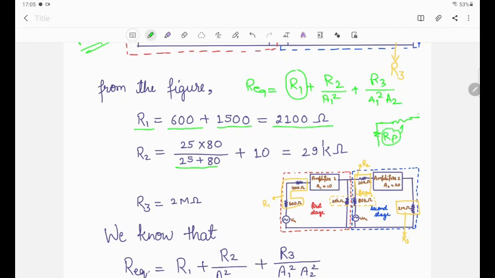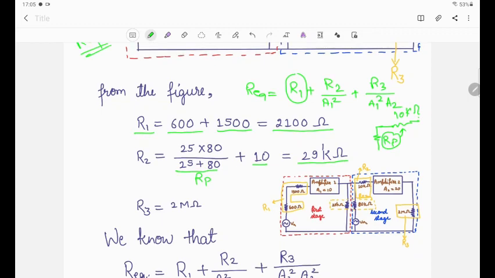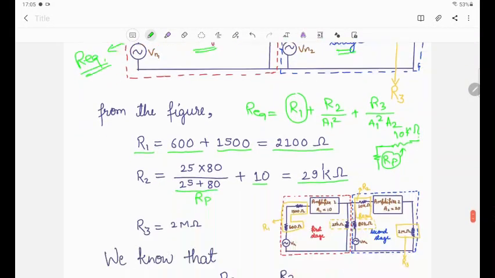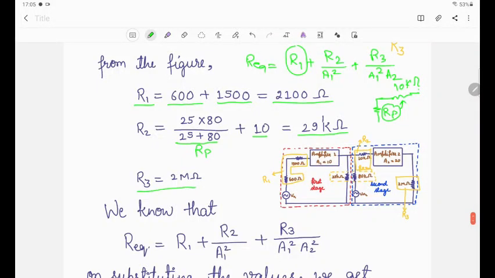This RP will be in series with the 10 kilo ohm. So we write RP plus 10 kilo ohm, and we find 29 kilo ohm. R2 will be 29 kilo ohm, and R3 is given in the problem, that is 2 mega ohm.